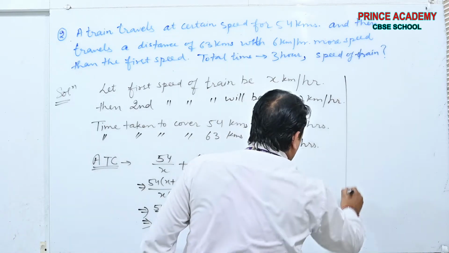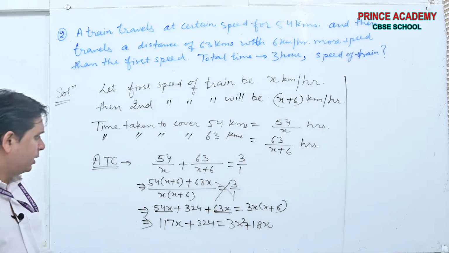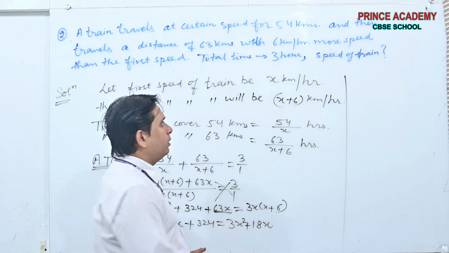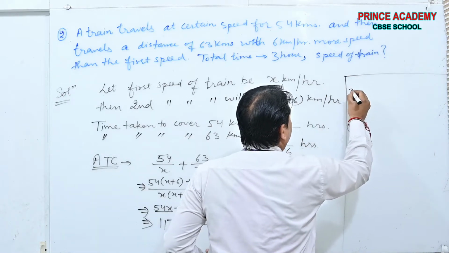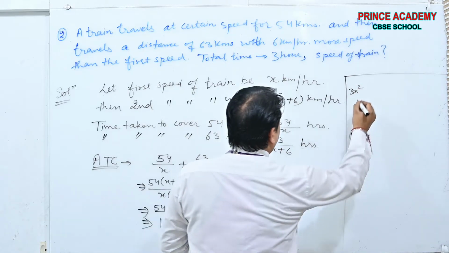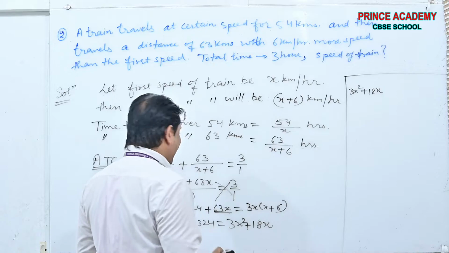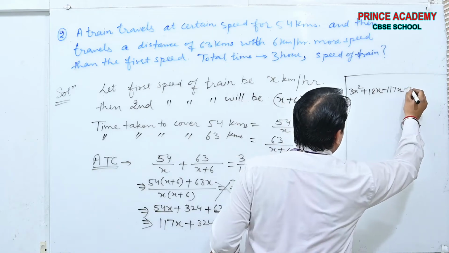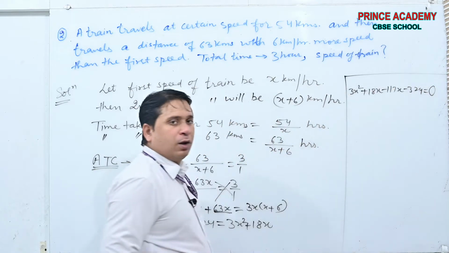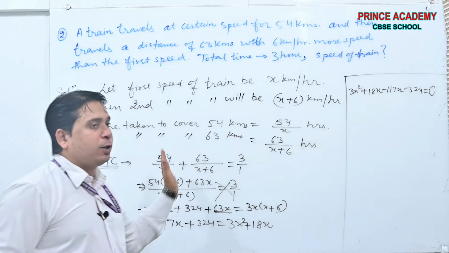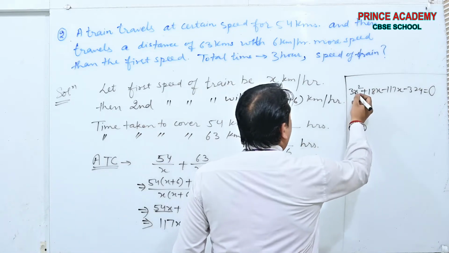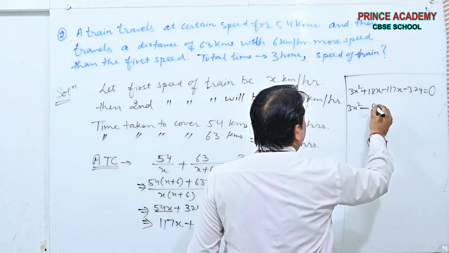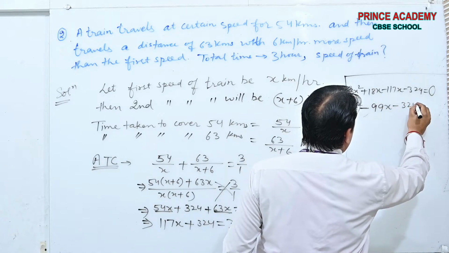Now see beta, I am forming the equation here and you have to solve by yourself. Shift all these towards right. Here is written beta 3x square plus 18x. It will shift towards left, minus 117x, and minus 324 is equal to 0. 3x square minus 99x minus 324 is equal to 0.